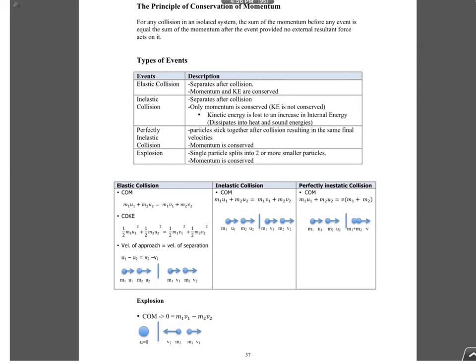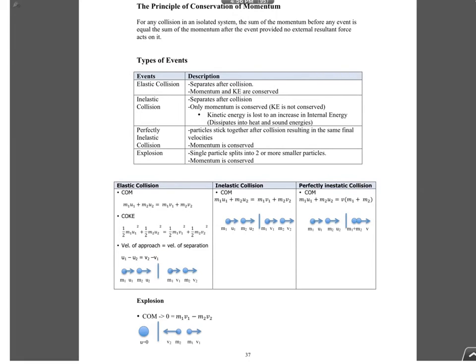So what does it mean? Remember, all the equations that you see here are based on this diagram. And what does the diagram show you? The diagram shows you that all of them are moving to the right. So when you have u1 minus u2, if both of them are moving to the right, you use this straight away. For example, let's say u1 is 5 to the right, u2 is 3 to the right. Both to the right, then you use 5 minus 3. But if u1 is 5 to the right, but u2 is 3 to the left, then you must take 5 minus negative 3. That's how you use it.